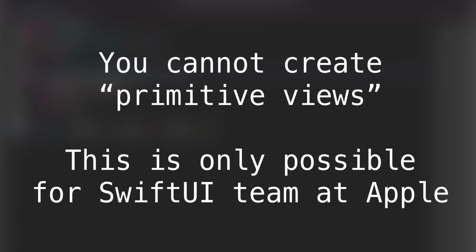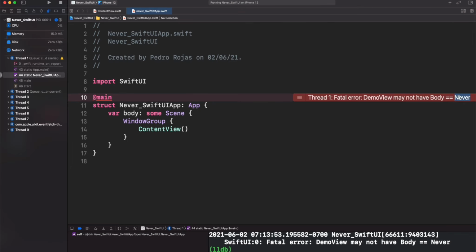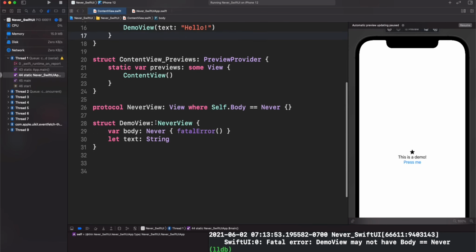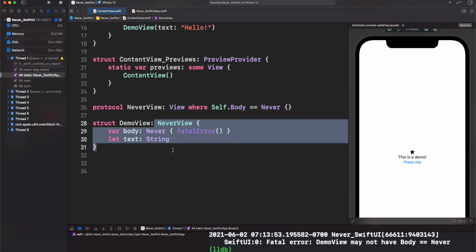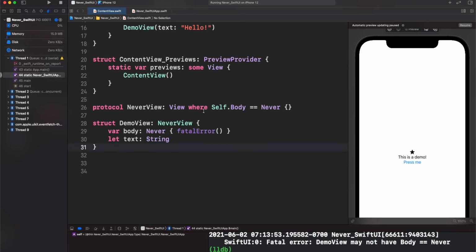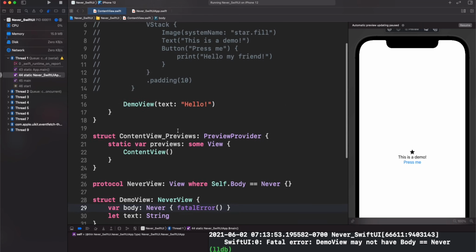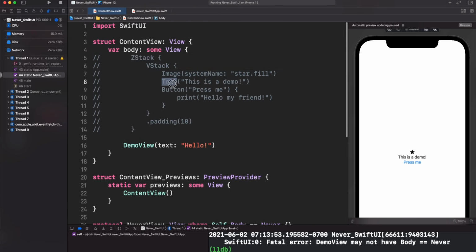You cannot declare primitive views. This is just for the SwiftUI team, which makes sense because it's very dangerous to use Never just for fun. But technically speaking, you can do it. I didn't get any compilation issue. However, by definition, this is crashing your app. And the SwiftUI team, from what I read in other forums, for their views, in this case Image, Text, or whatever, are just making an exception with some assertion statements.